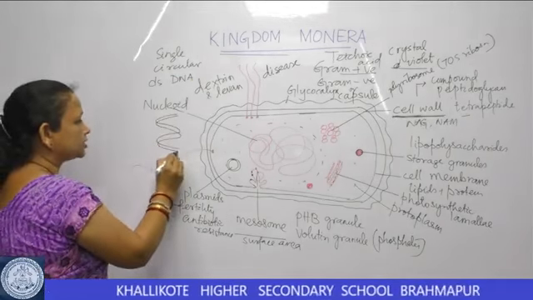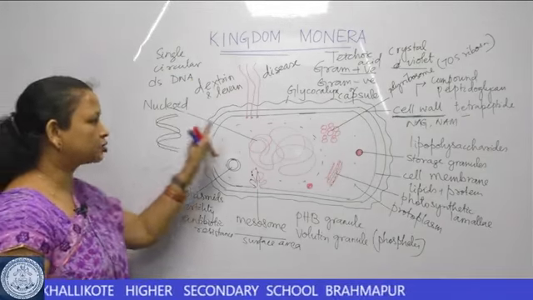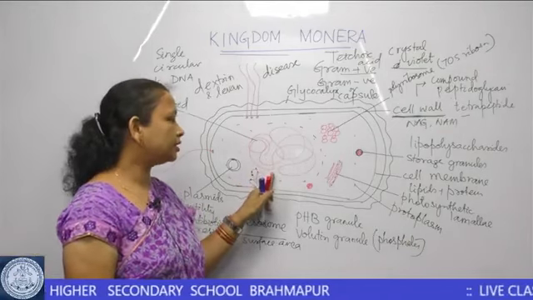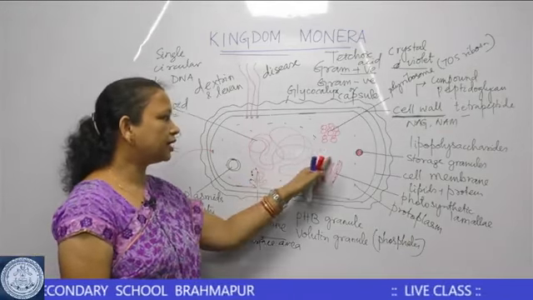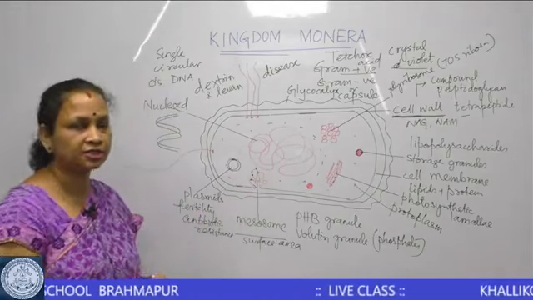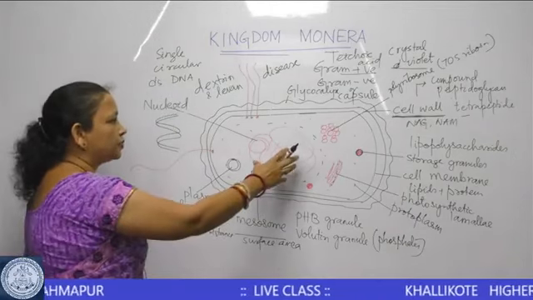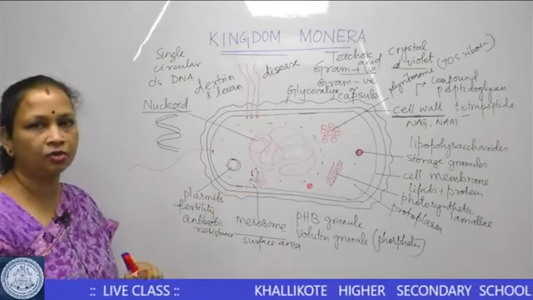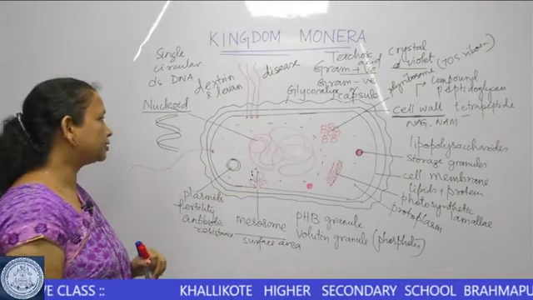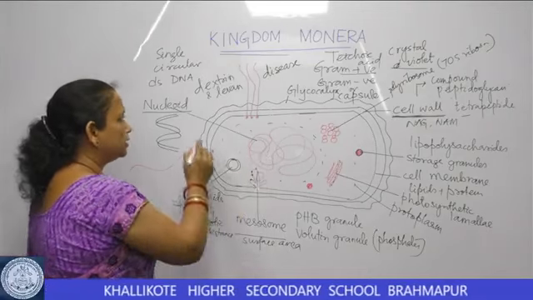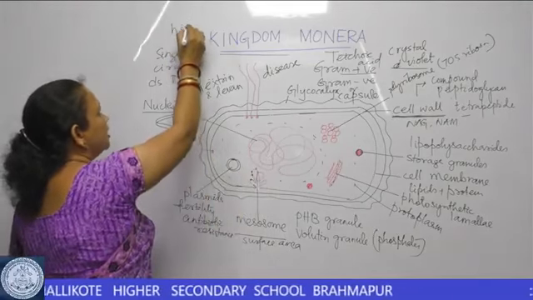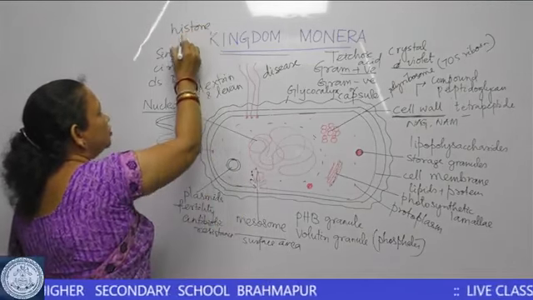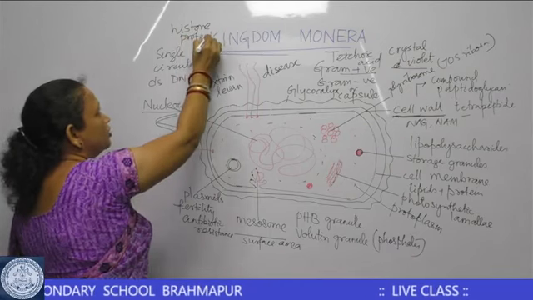This is a double-stranded DNA and it is coiled in the center of the cell or anywhere in the protoplasm of the cell. As it is not a proper nucleus, the structure is called a nucleoid. So, the nucleoid here is simple and it is not associated with any histone protein as in the case of eukaryotic cells.